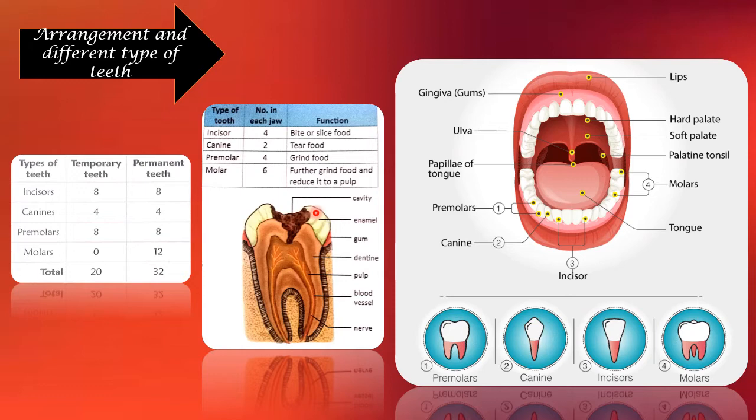The salivary glands produce saliva, the liquid part, and it gets mixed with the foodstuff we are chewing, and then it forms a bolus. Only after it forms a bolus do we swallow it, and then it is taken into the next part of the digestive tract. All right, so this is how it is very helpful. It is not only the teeth that help here, it is the tongue as well as the salivary glands, and many parts inside the mouth that help us chew and masticate the food properly.